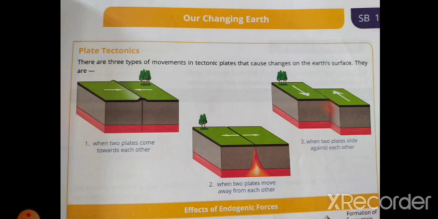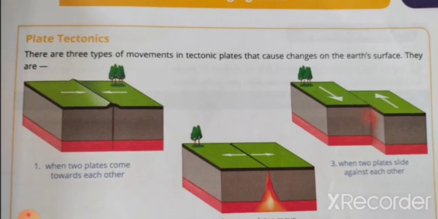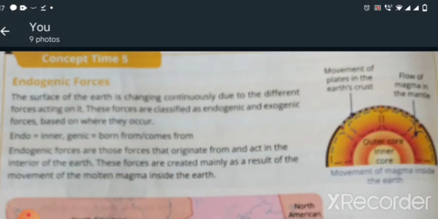Then the next type of tectonic plate movement: when 2 plates slide against each other, that means one moves forward and one moves backward. Can you see the arrow marks? When this happens, an earthquake occurs because the plates are sliding over each other. So the first thing, mountains may form; the second, volcanoes may form; and the third, earthquakes occur.